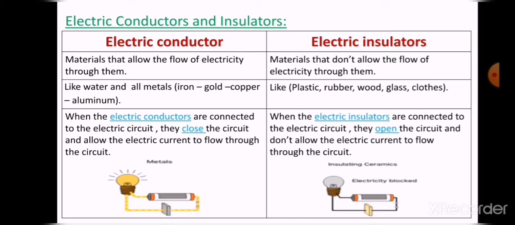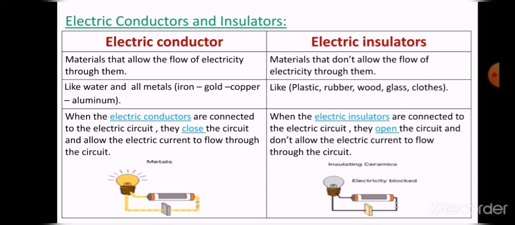And electric insulators like what? Like plastic, rubber, glass, wood, paper, cloth. All of these are electric insulators, or materials that don't allow the flow of electricity through them.